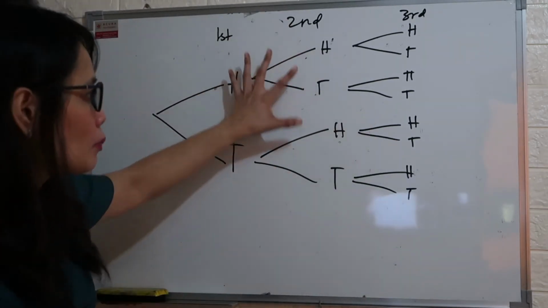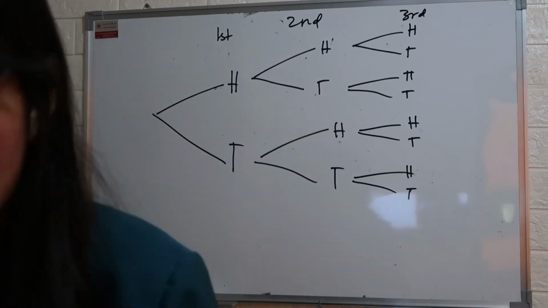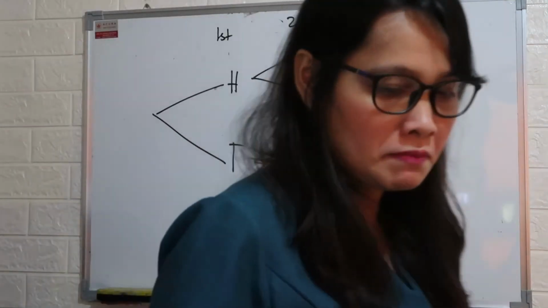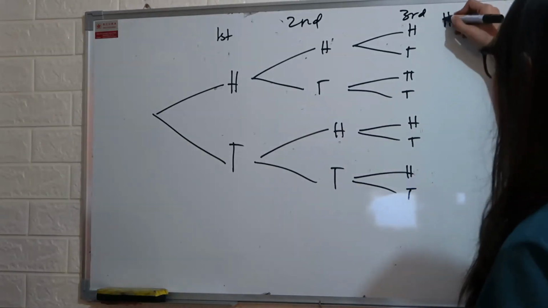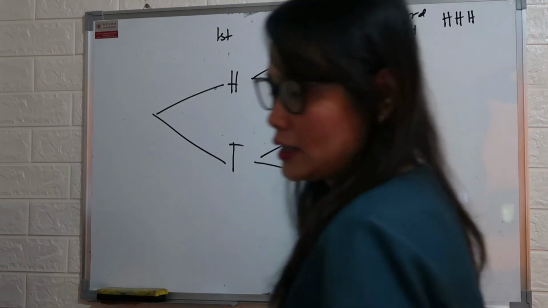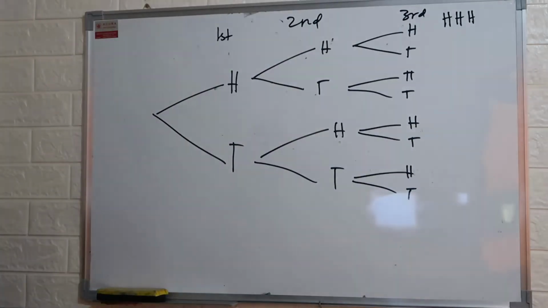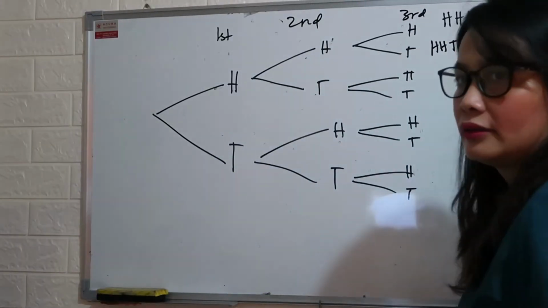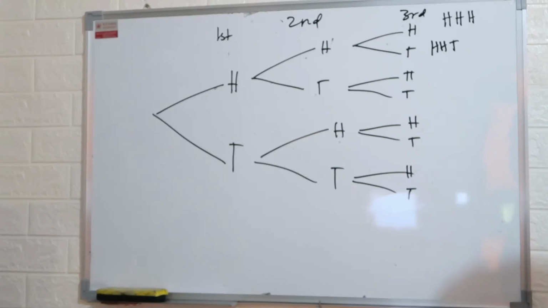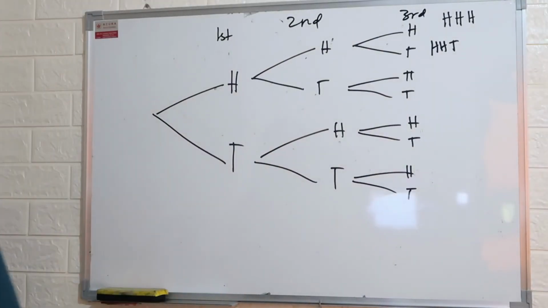Now, what are the possible outcomes after we come up with the tree diagram? Can you please name the first outcome? We have 3 heads. Next, what else? Head, head, tail. Next? Head, tail, head.